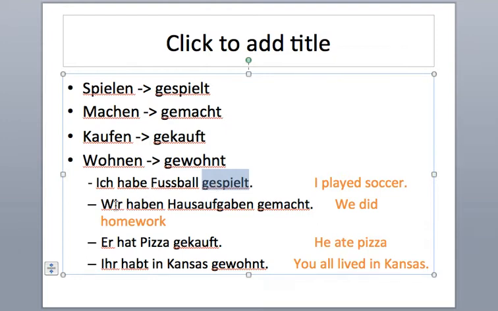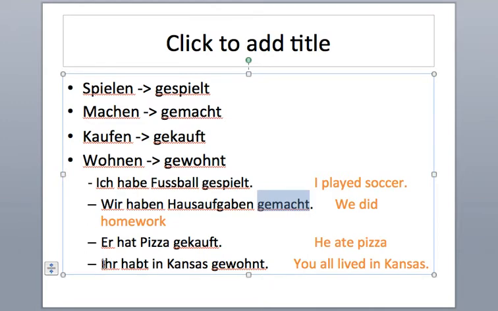For the next one with machen, I'm going to use we. So wir haben. Notice I conjugate haben for wir instead of ich. Hausaufgaben gemacht. So the past participle is this ge word, and it's always at the end. If I wanted to say he bought pizza, I would say er hat Pizza gekauft. Sorry, I messed that one up.